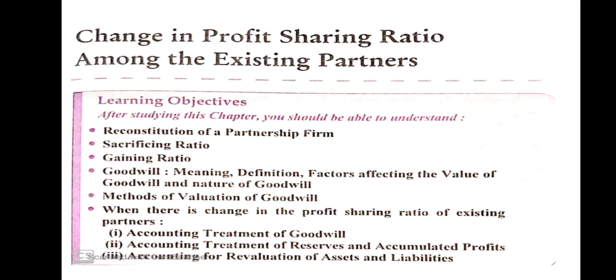Next topic: accounting treatment of reserve and accumulated profit. When the profit ratio changes between the partners, if the old books show accumulated profit or reserve, there are two treatments of these items. When the partners decide all these items will be distributed, all these items, like accumulated profit, reserve fund and profit and loss account, are debited to the old partners' capital account